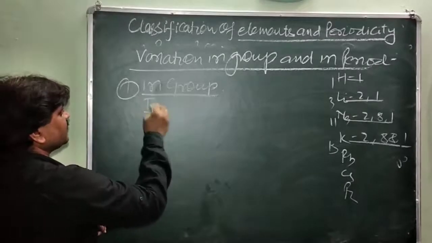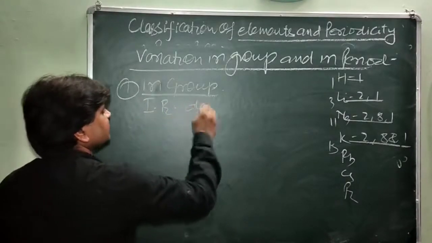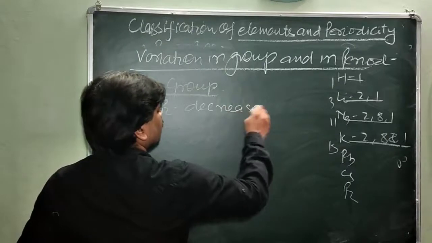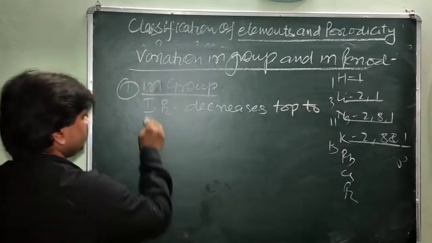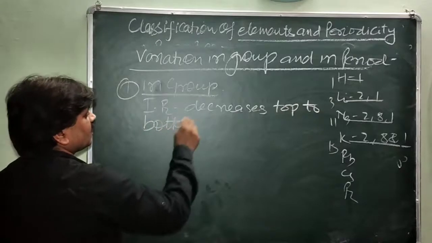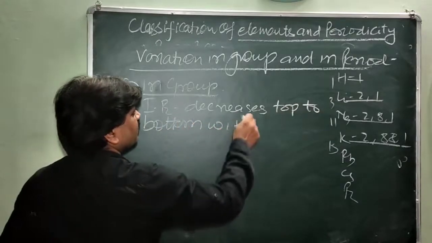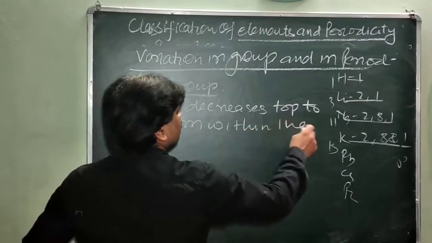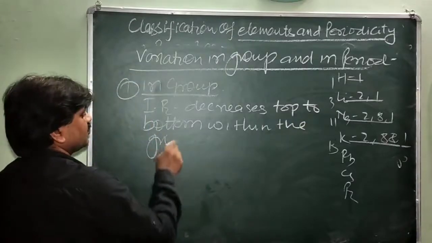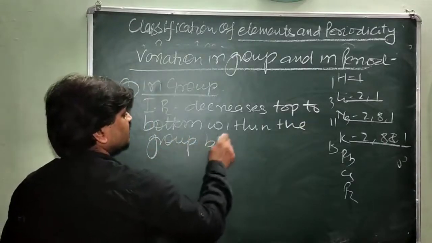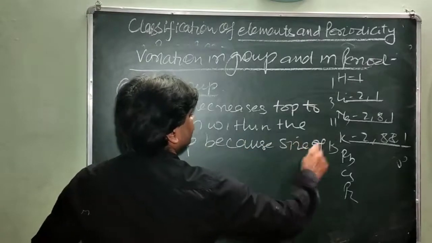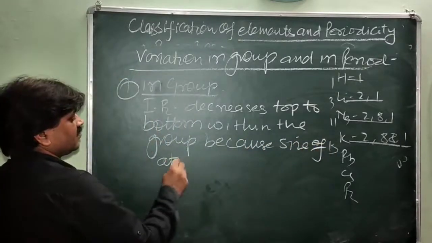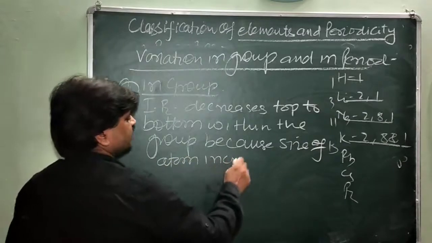So this is the variation. Ionization enthalpy decreases from top to bottom within the group, because the size of the atom increases.